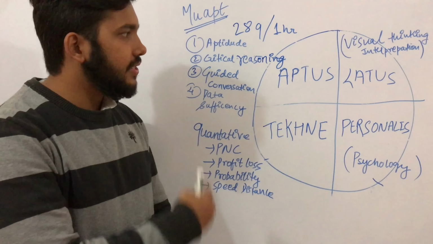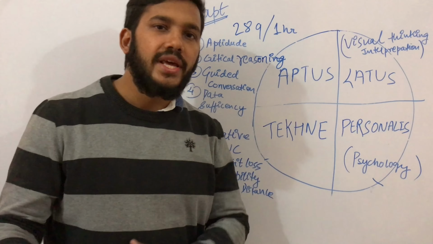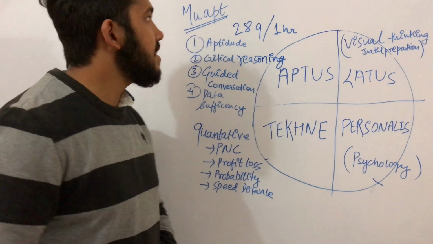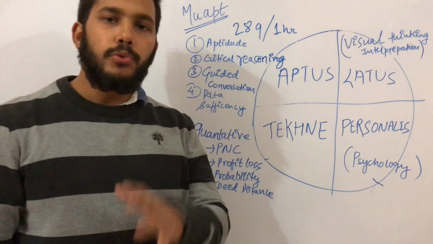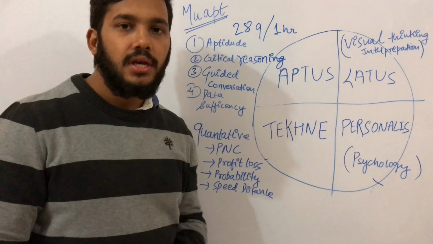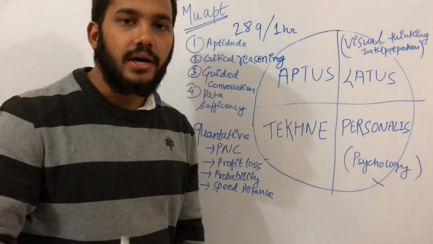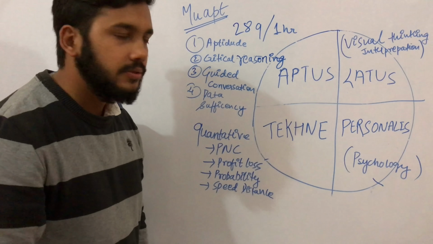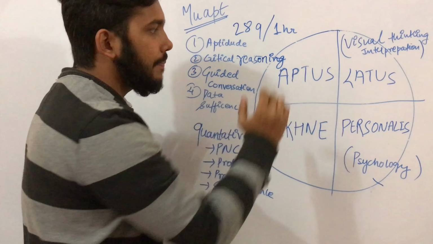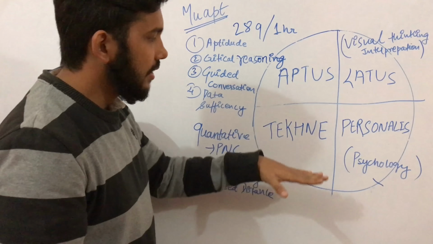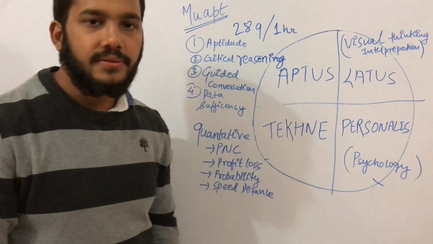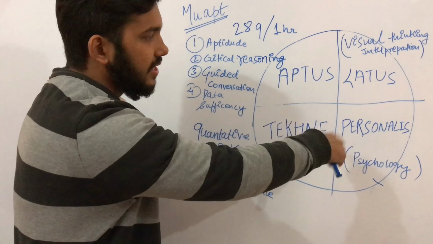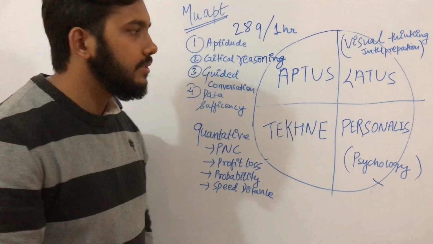Their selection process for freshers is a 2-day process. On the first day they take the written exam, which is known as MUAPT. In MUAPT there are 28 questions and the time given is 1 hour. These 28 questions are divided into sections named Aptus, Latus, Theken and Personalis. Don't get confused with the names. These names are provided on their official website.